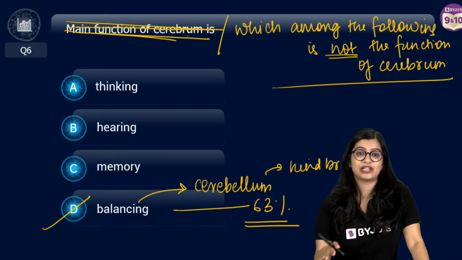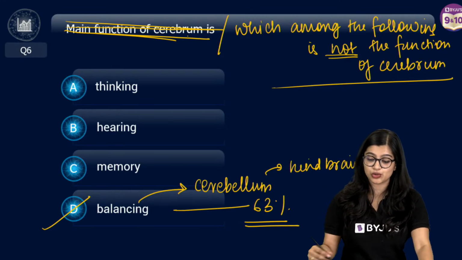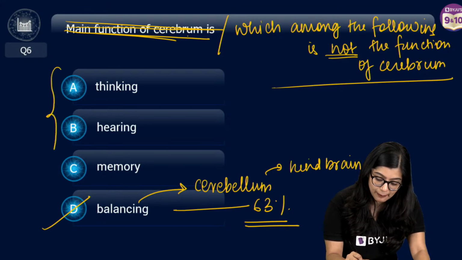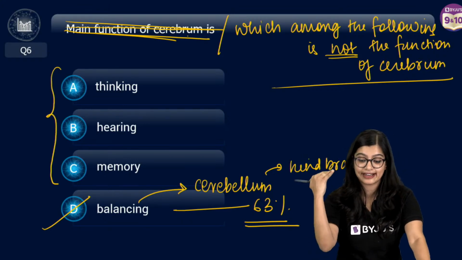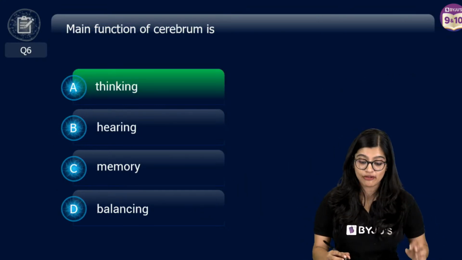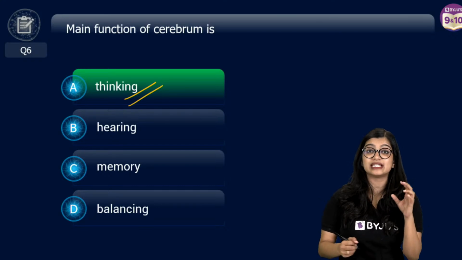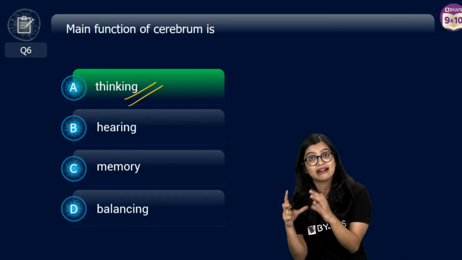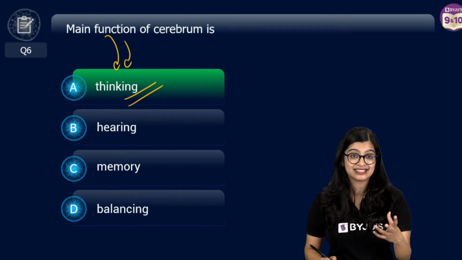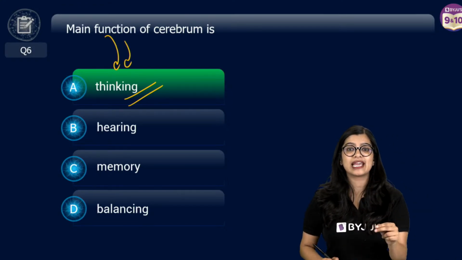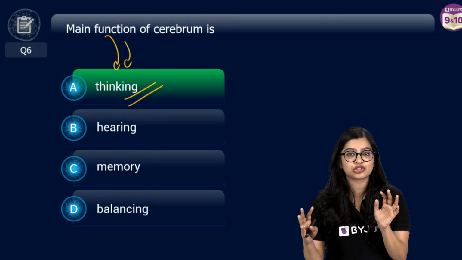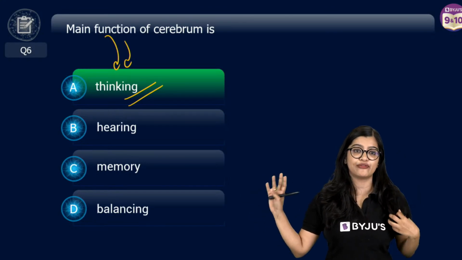But for my first question, which was the main function of cerebrum, cerebrum has different parts responsible for thinking, handling memory and hearing. A large portion of it is dedicated towards thinking, because we say that cerebrum is the thinking center of the brain. Although hearing and memory are there, the main function is thinking. So I've given you two ways of looking at this question. This is not incorrect, but I hope all of you are clear.